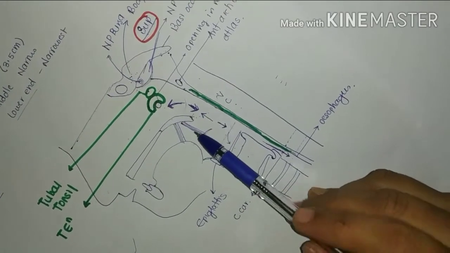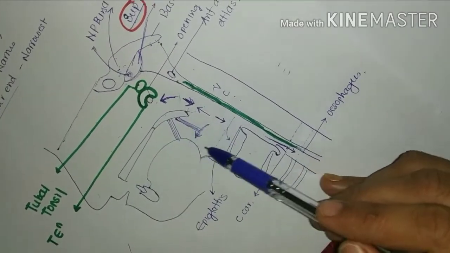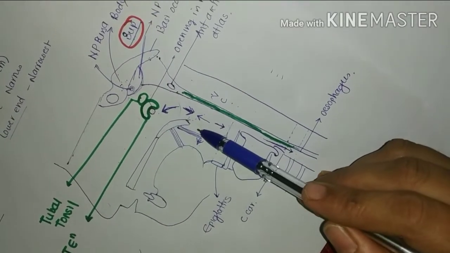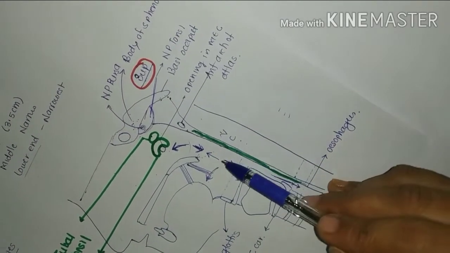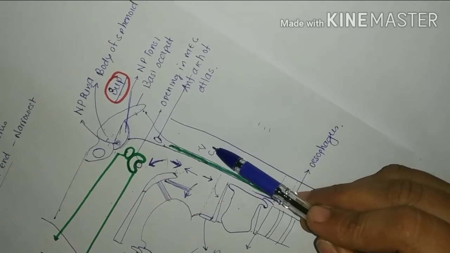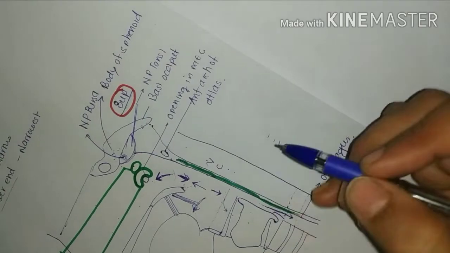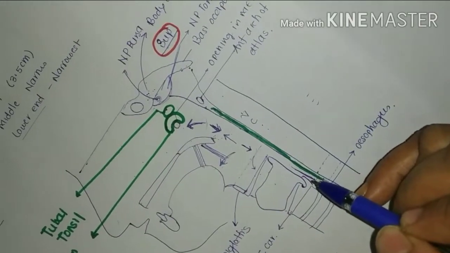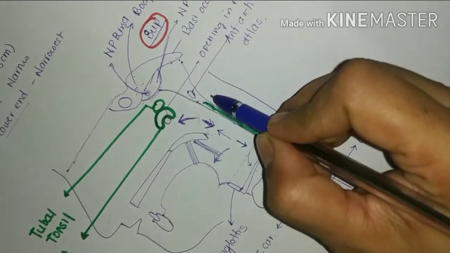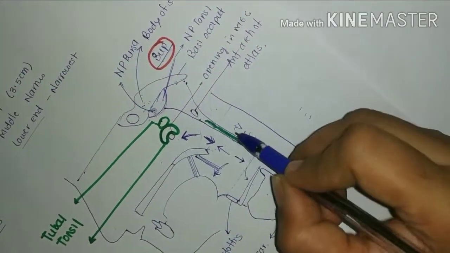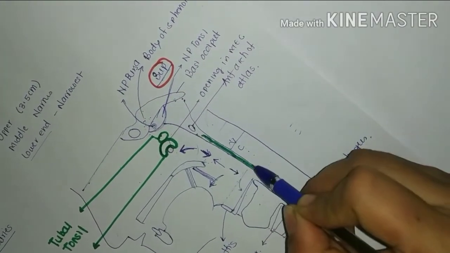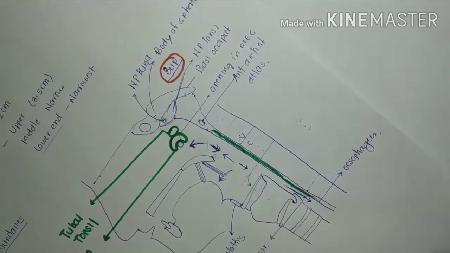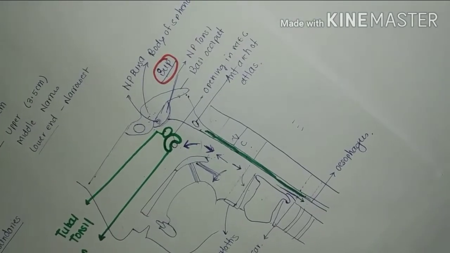Now coming to the relations of the oropharynx. So anterior relations, anteriorly it is related with the oral cavity. Posteriorly it is related to the cervical vertebral bodies. So it is related to the second and third cervical vertebra. So this is almost the first cervical vertebra. So it is related to second and third cervical vertebrae.